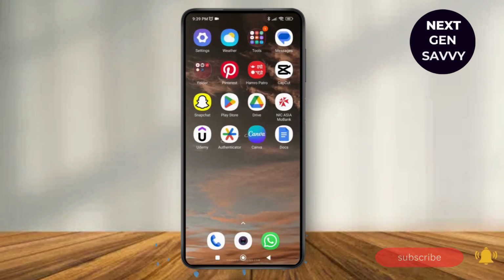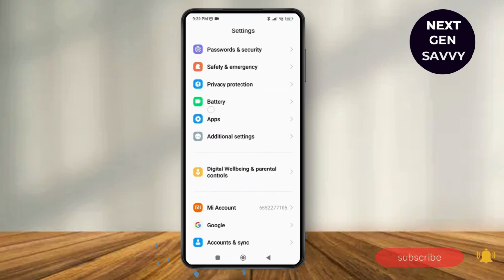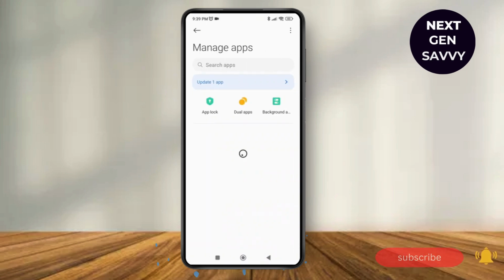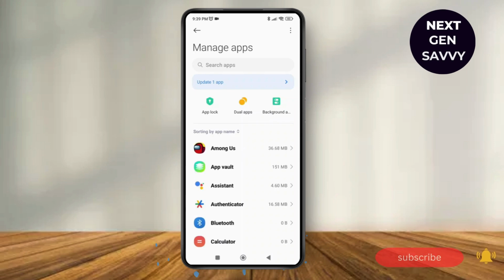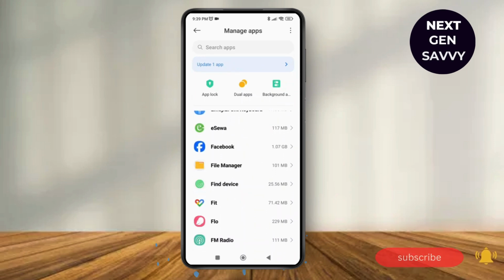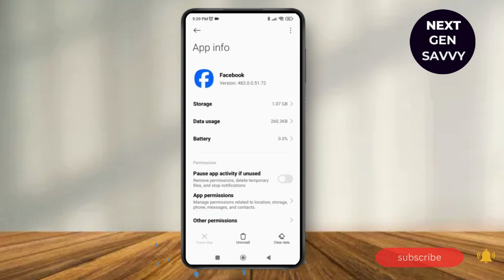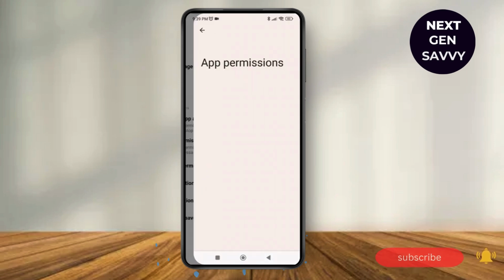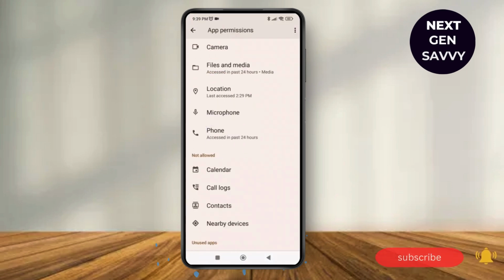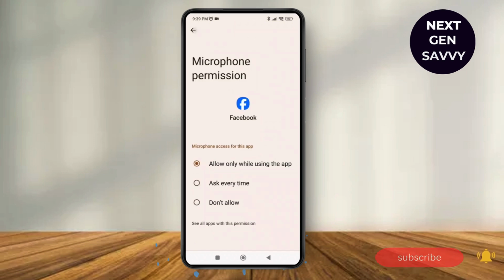Next, if this does not solve the issue, you can go to the settings of your device and then tap on apps and then tap on manage apps and select any of the apps that has an issue with its sound. So if I'm going to select Facebook over here, as I tap on Facebook, just go to the app permissions and make sure that you have toggled on the microphone option over here. So as you can see, it is given that access.